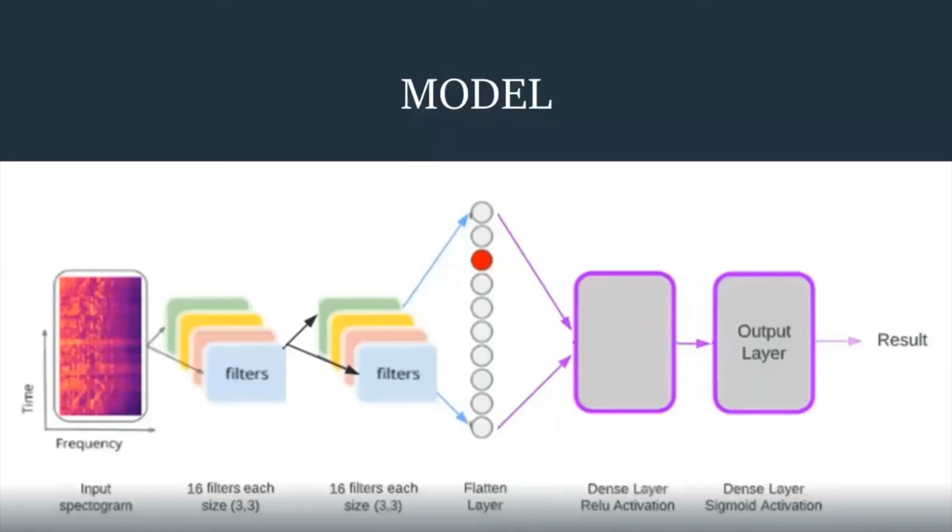This is our model. You can see our model architecture from here. These two are our convolutional 2D layers. We have 2 convolutional 2D layers, 1 flattened layer and 2 dense layers. And we use here ReLU activation function. Then for output, we use sigmoid activation because we want to see a binary output, a 1 or 0.